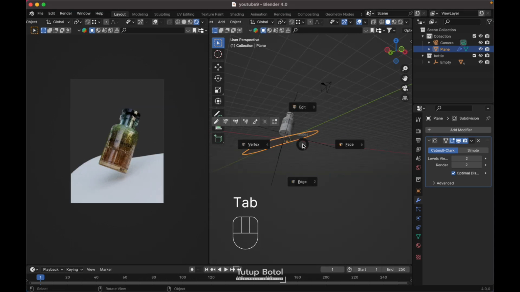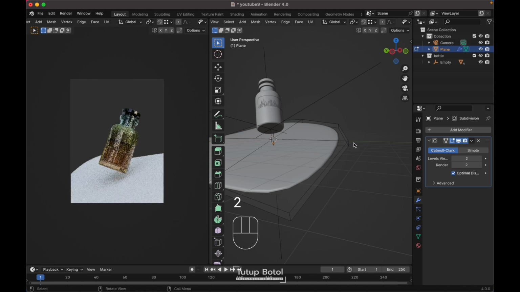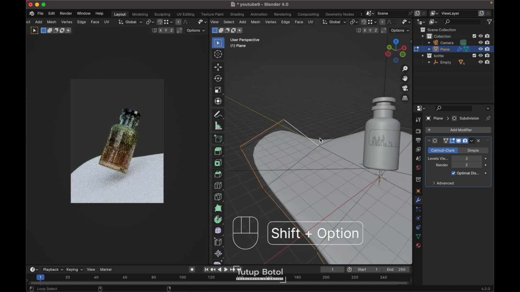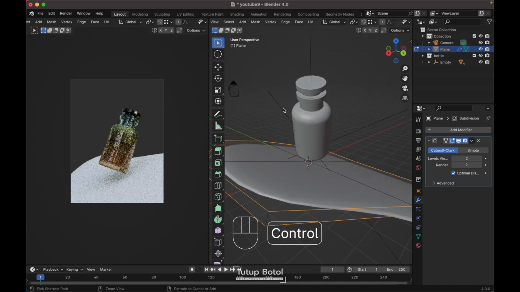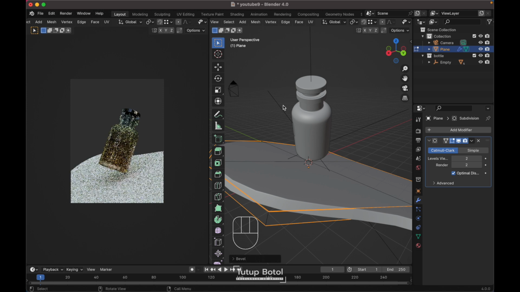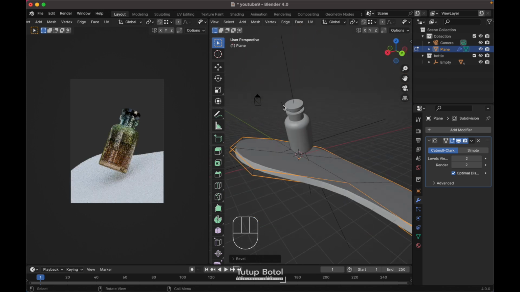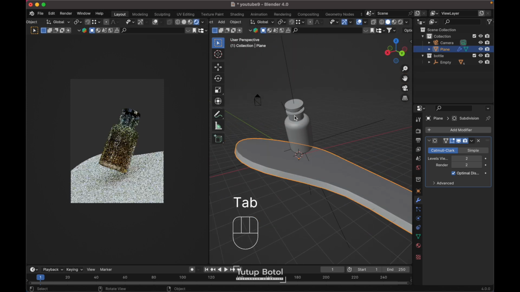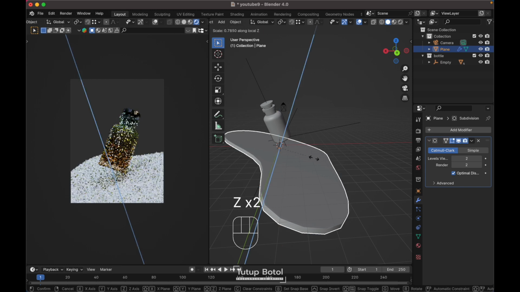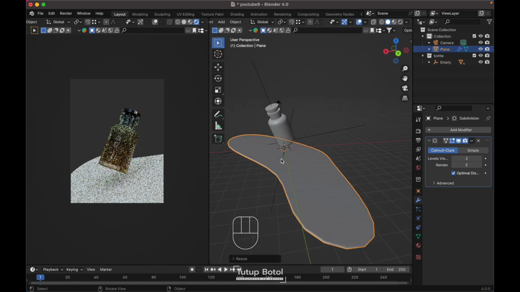I guess let's edit this first again. Press 2 on your keyboard, change it to the edge mode. Select this edge, all of this edge. Yep. And press Ctrl B, bevel it. Just make it 2 segments. Just bevel it like this. Tab to the object mode. Press S, Z twice, scale it on the Z axis, need to scale it down, yep, make it much thinner.